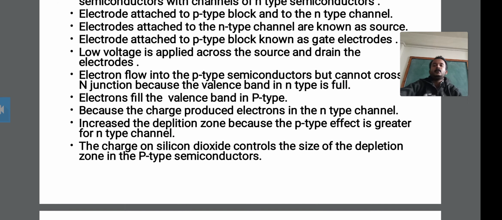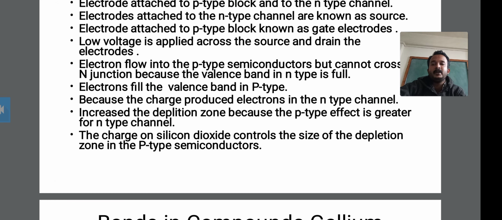Then the electrons flow into the p type semiconductor, but they cannot cross the PN junction because the valence band in n type is full. Okay, the electrons fill the valence band in the p type. Therefore, in the field effect transistor, the electrons fill the valence band in p type.